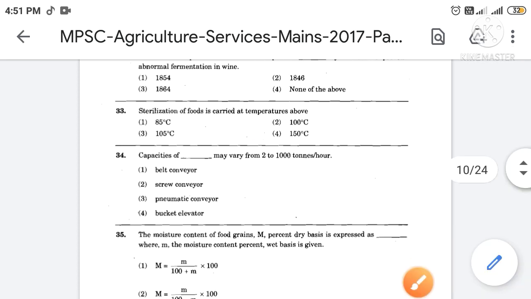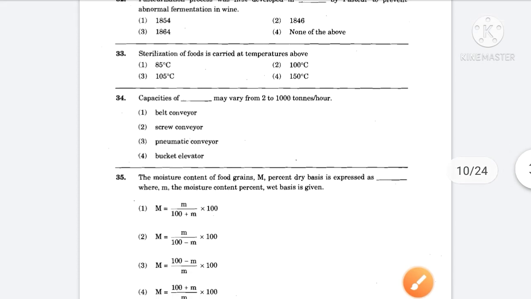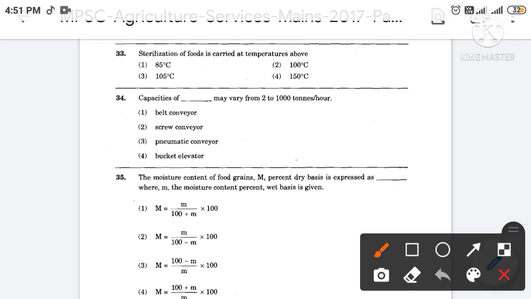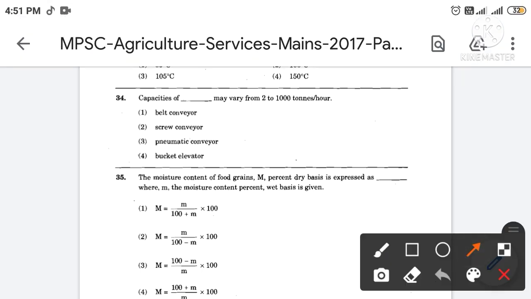Then next, capacities of filling the blanks may vary from 2 to 1000 tons per hour. The correct answer is option number 4. So the capacities of bucket elevator may vary from 2 to 1000 tons per hour.